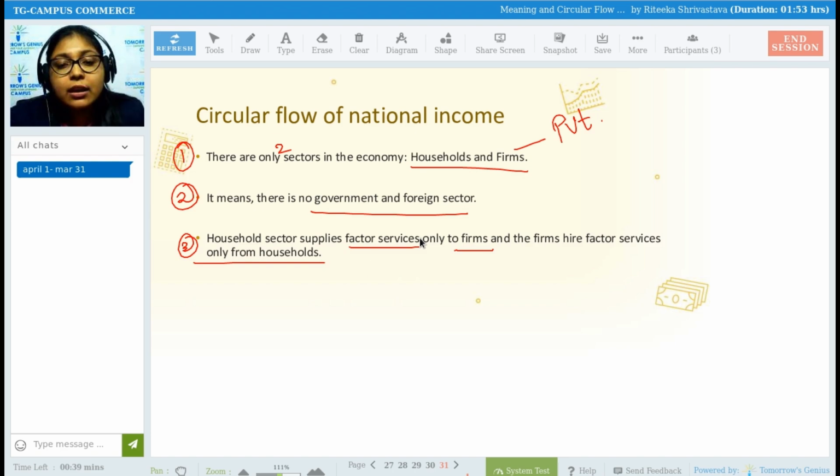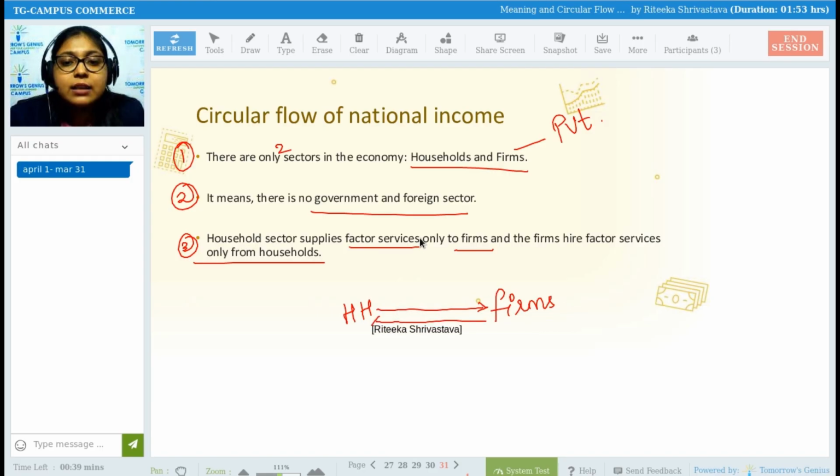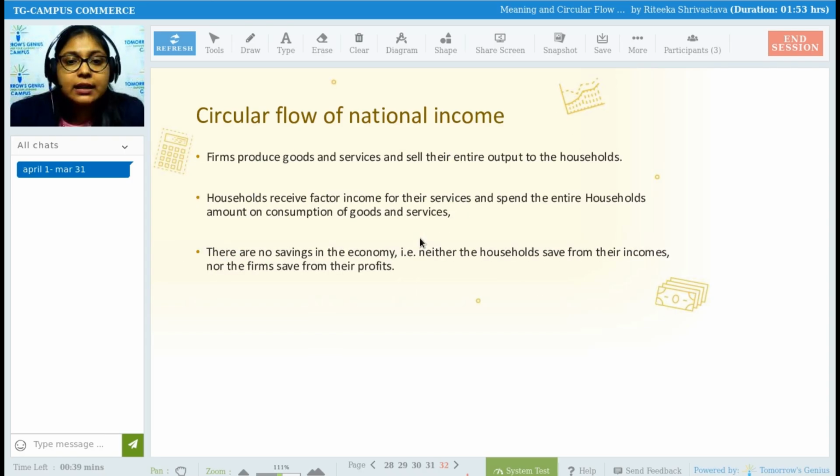The household is going to supply factor services to the firms, and firms will also supply goods and services only to households.